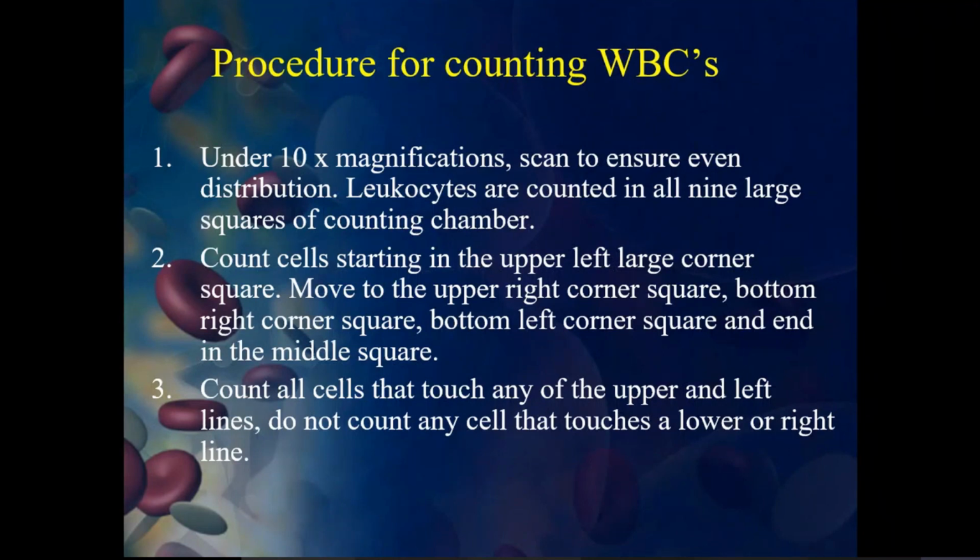You can choose in each chamber 1 square or 2 squares or 3 squares randomly, and then you can count the number. So the upper right corner square, bottom right corner square, bottom left corner square, and the middle square. You have to look at the different white blood cells which are present in that. Count all the cells that touch any of the upper and left lines, and do not count any cells that touch a lower or right line. Okay, so this is how you have to count it.